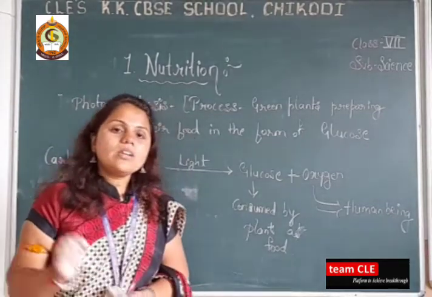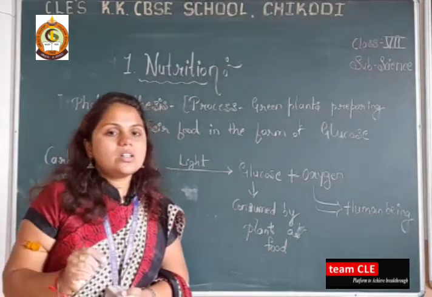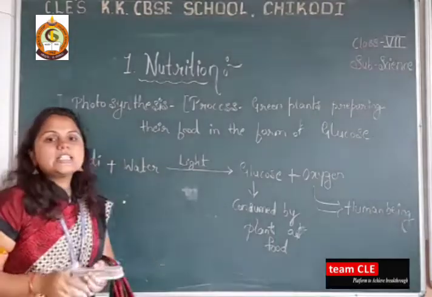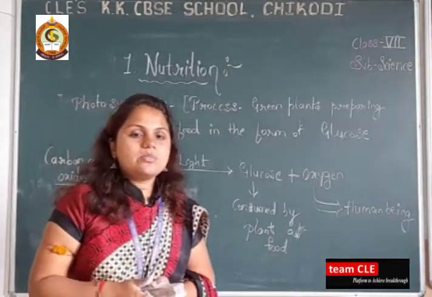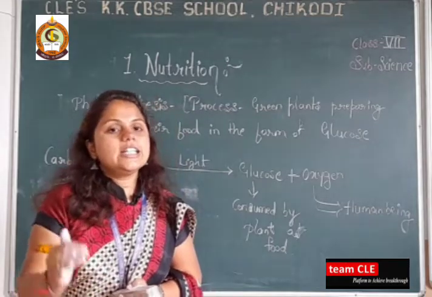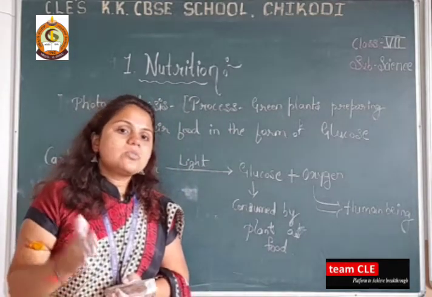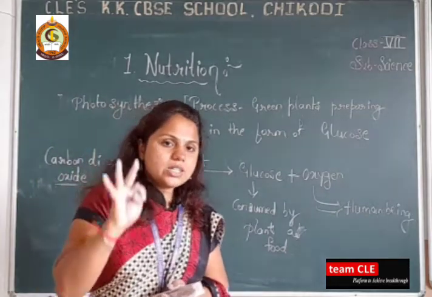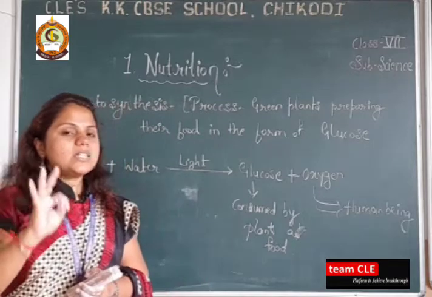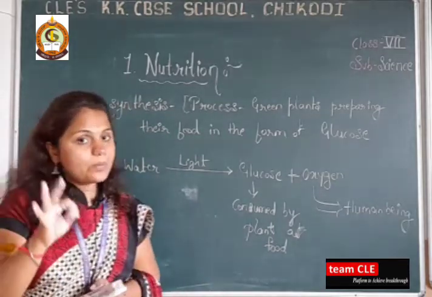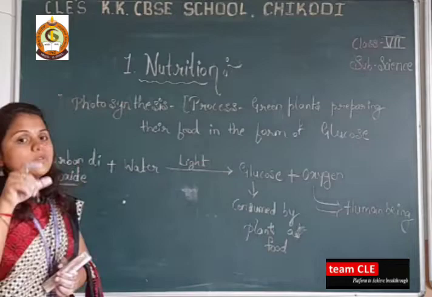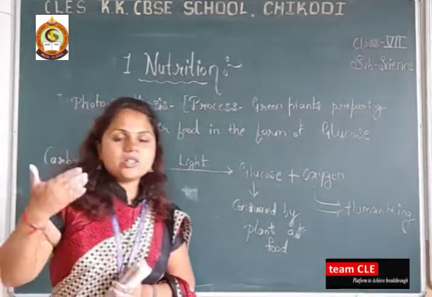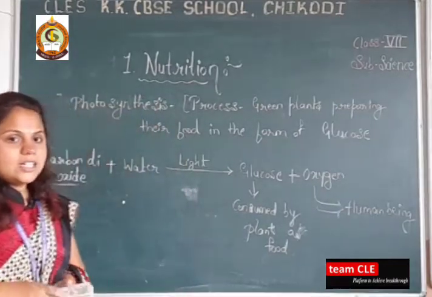Now here, which process is going on? What organelles are present to perform the reaction or mechanism? We will learn that in the next class. Till that time, just recall how photosynthesis occurs, what the main basic components are, which is a very complex reaction, that the food for the plants is glucose, and that the oxygen is consumed by human beings or other living organisms.